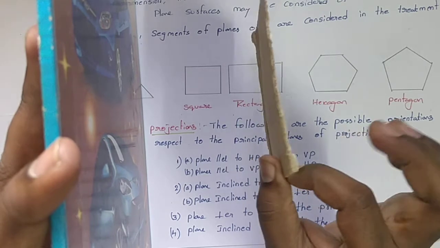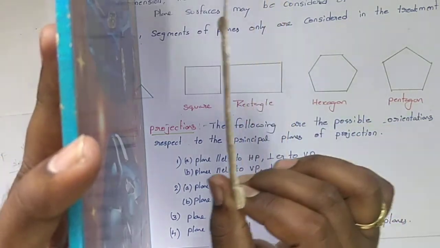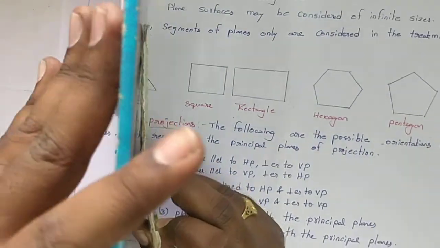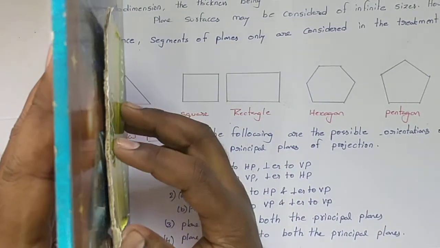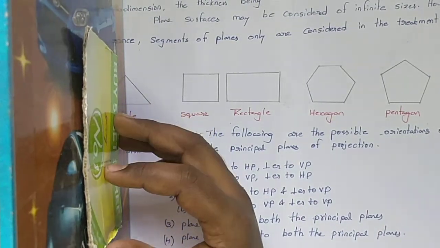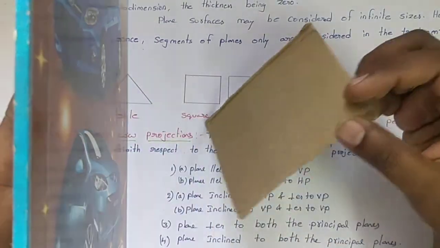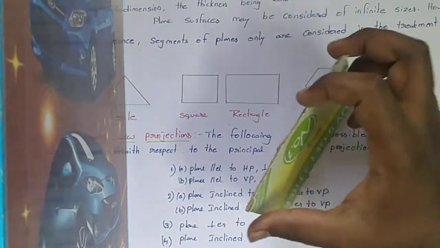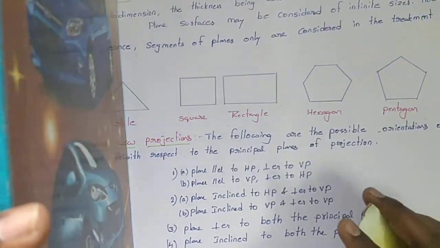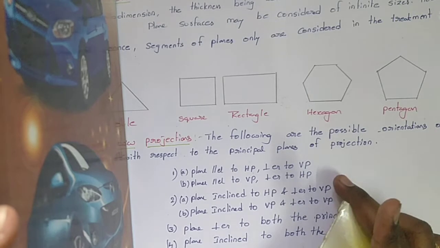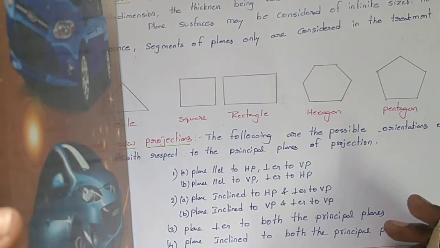If you view from the right side, the shape of the object is projected on the front view as a rectangular plane. That means it is parallel to VP and perpendicular to HP. This is the second condition in the first case. Okay, coming to the second case.